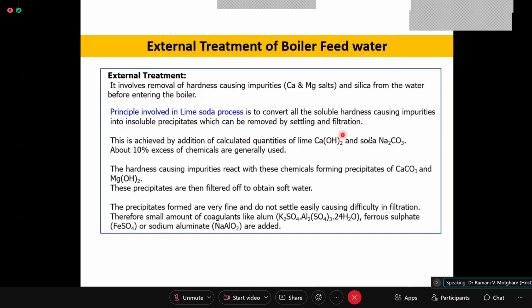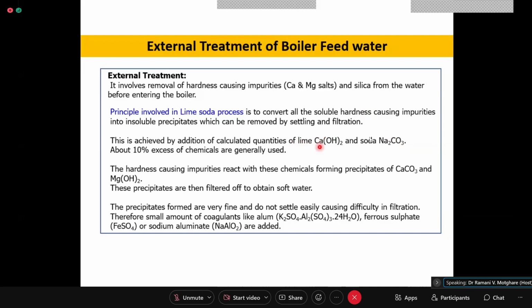When you add Ca(OH)2, the hydroxide part is formed, so all your magnesium will precipitate as magnesium hydroxide. And the sodium carbonate helps remove the calcium added in the form of lime as well as the calcium present in the water. So lime removes mostly the temporary and magnesium hardness, and the soda added removes the calcium hardness originally present as well as the Ca2+ added in the form of lime.